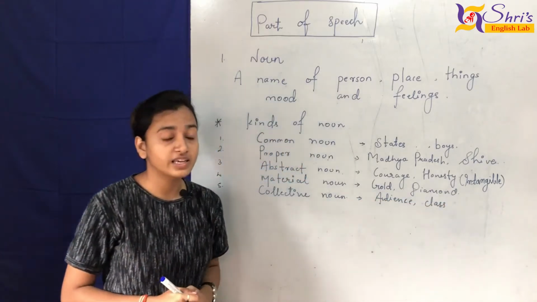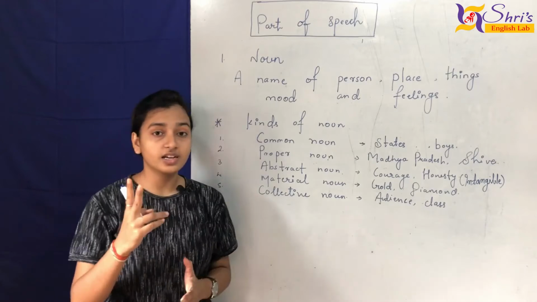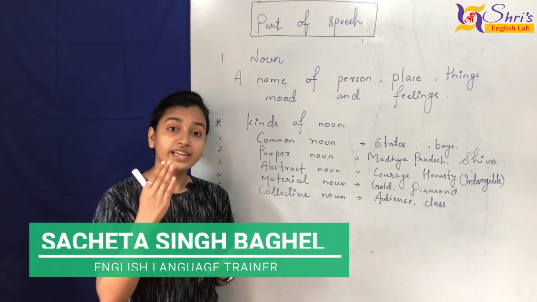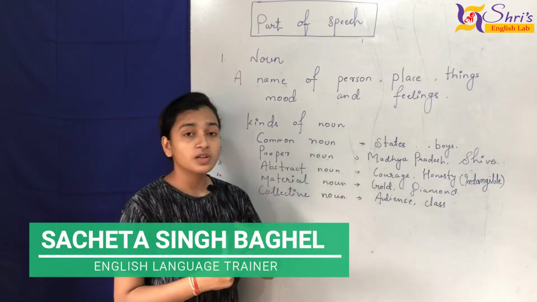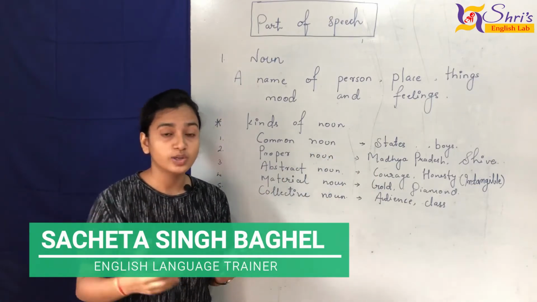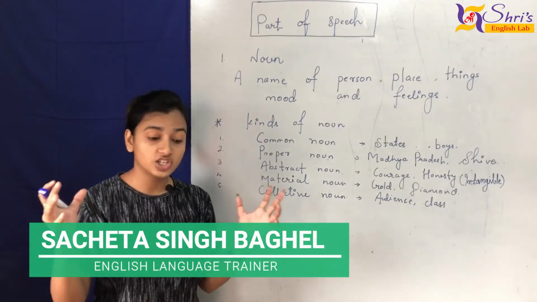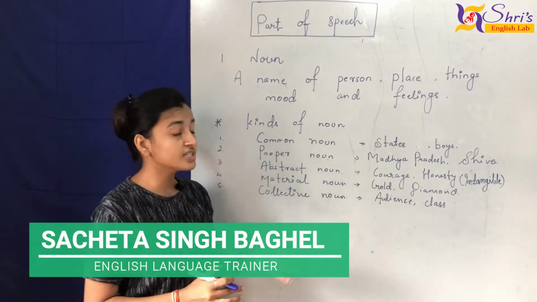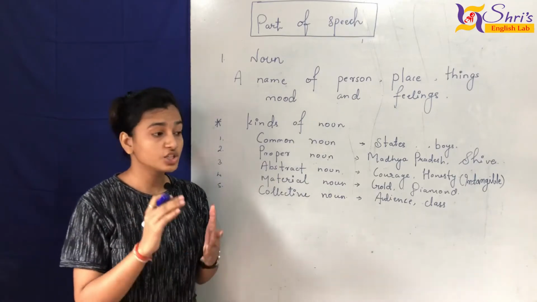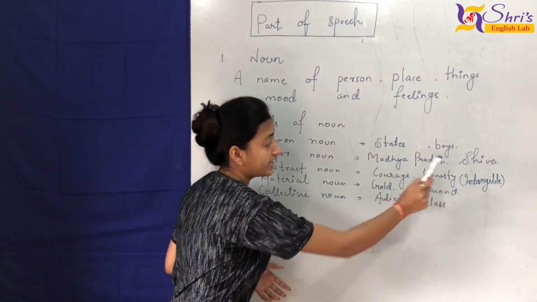Now you'll start thinking, what is intangible? Okay, relax. There are two types of words we can call it: tangible and intangible. Tangible means the thing which you can see, touch, feel, also analyze. But intangible, you can't see it, it just stays with you. The things which you can't see but they exist with you, ऐसी चीजें जिसको आप देख नहीं सकते हो बट वो आपके साथ है, that is called intangible.